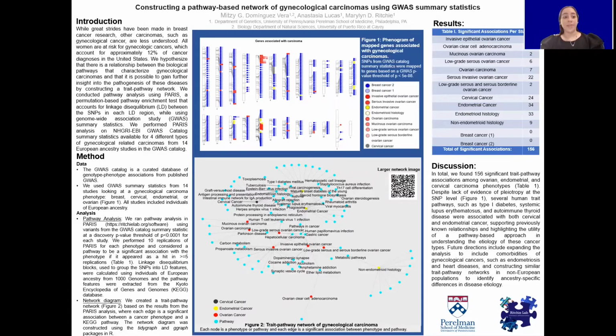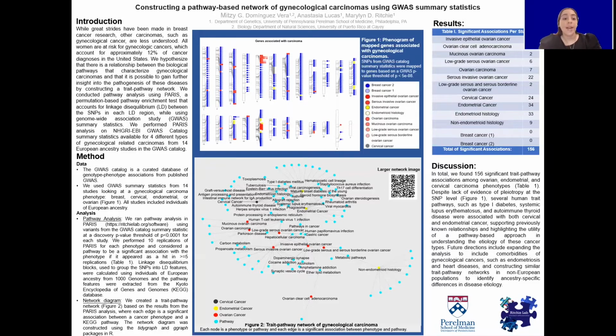All women are at risk for gynecologic cancers, which account for approximately 12% of cancer diagnoses in the United States. We hypothesize that there is a relationship between the biological pathways that characterize gynecological carcinomas, and that it is possible to gain further insight into the pathogenesis of these diseases by constructing a trait pathway network. We decided to use the trait pathway analysis since it takes into consideration the relationship between the genes instead of only the genes in general.